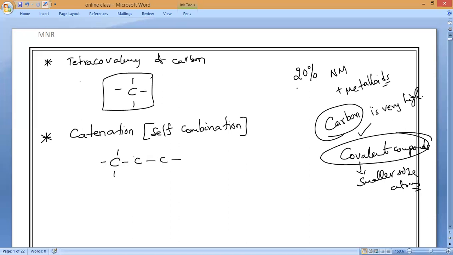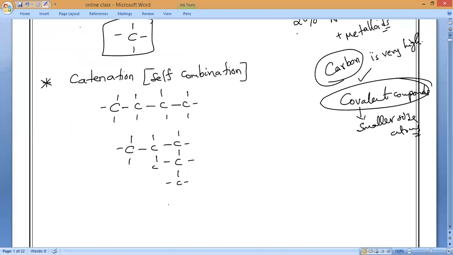Either a straight chain, or a branched chain like this, with many possibilities, or it will form, everybody should tell, a ring. It forms ring-like structures.